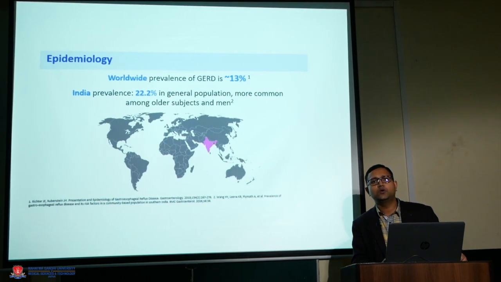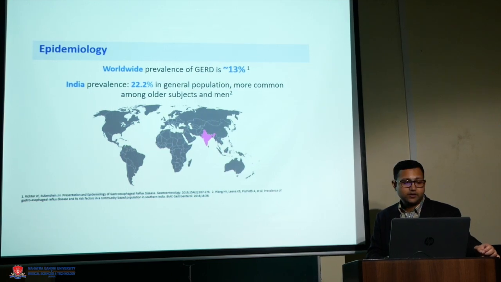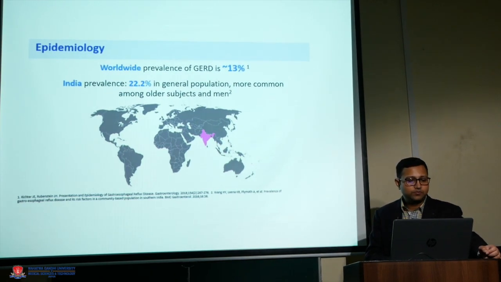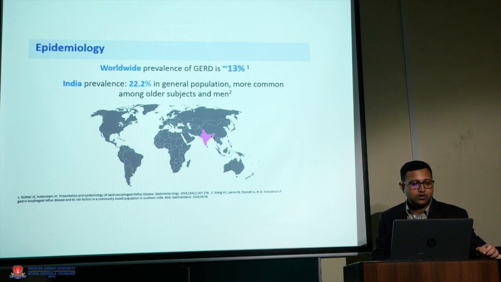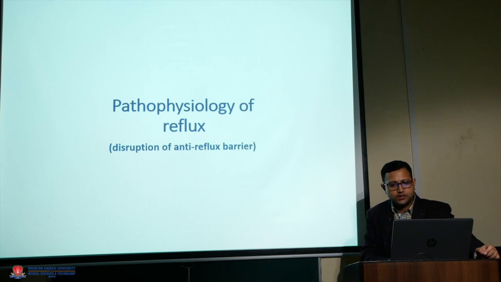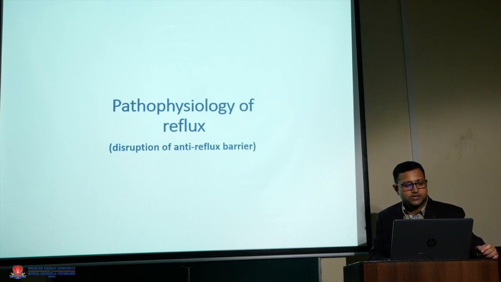If you look at the worldwide prevalence of the disease, it affects about 13% of people in various studies, and if we talk about India, then 22% of the population is affected by this reflux sometime in their life. The disease is more common in older people because as a person ages, the lower esophageal sphincter relaxes, and also in men because of smoking and other addictions and obesity, which are the main factors. We will discuss in this class basically the pathophysiology and the diagnosis.